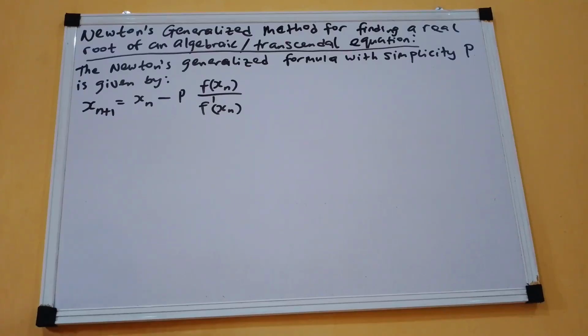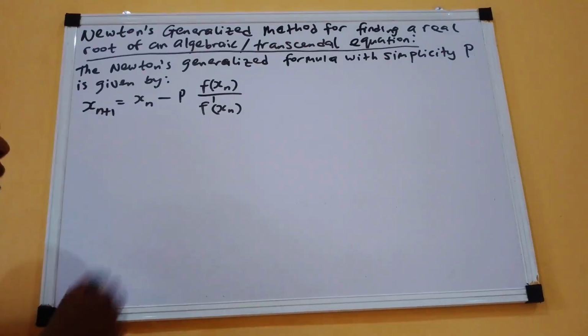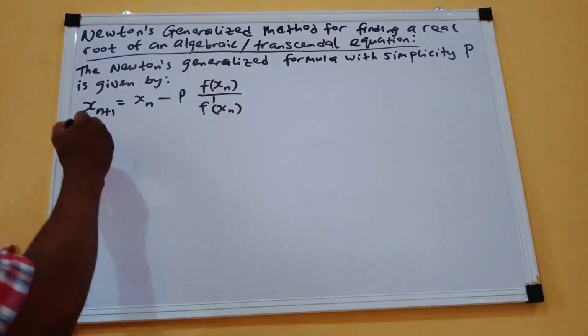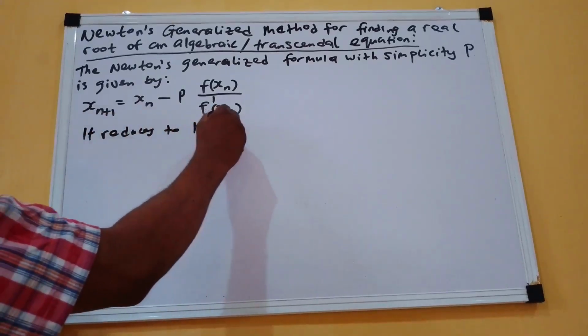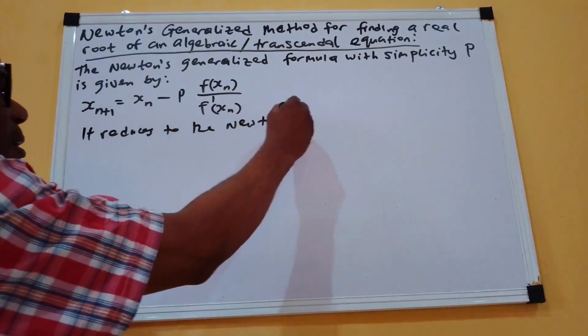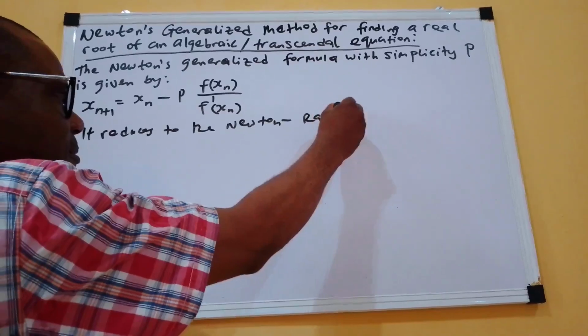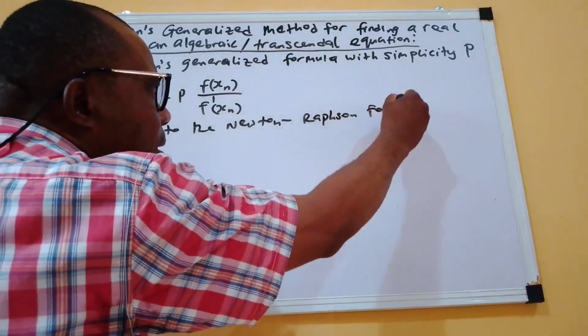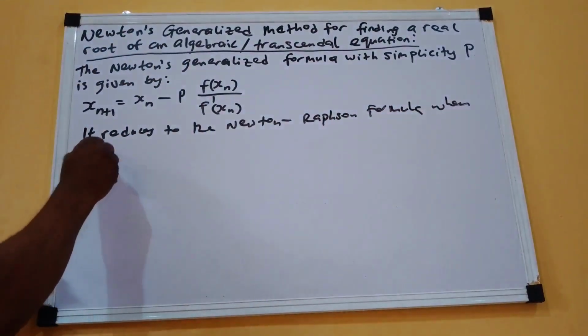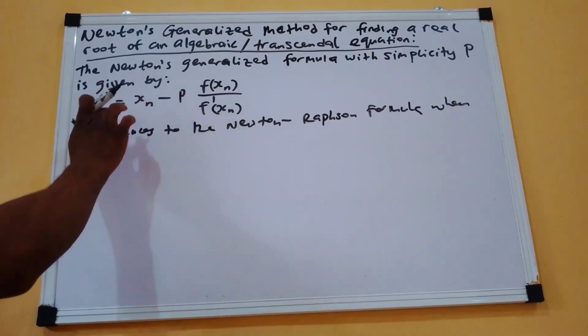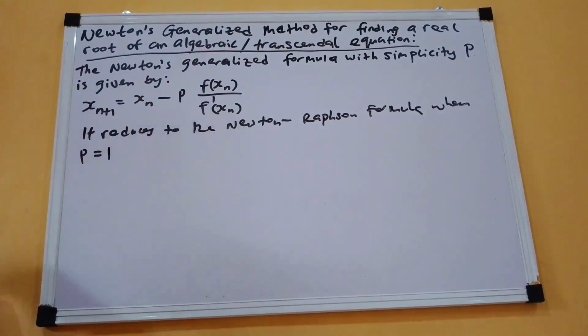Now, this formula reduces to the Newton-Raphson formula when the multiplicity P is equal to 1. When P is 1, this particular Newton's generalized formula will be reduced to the Newton-Raphson formula.